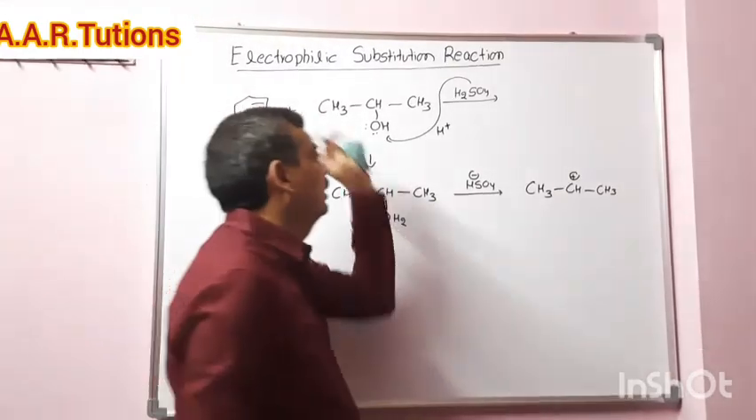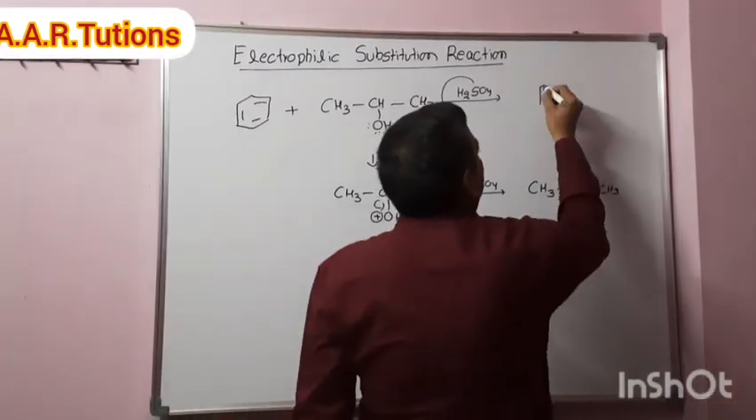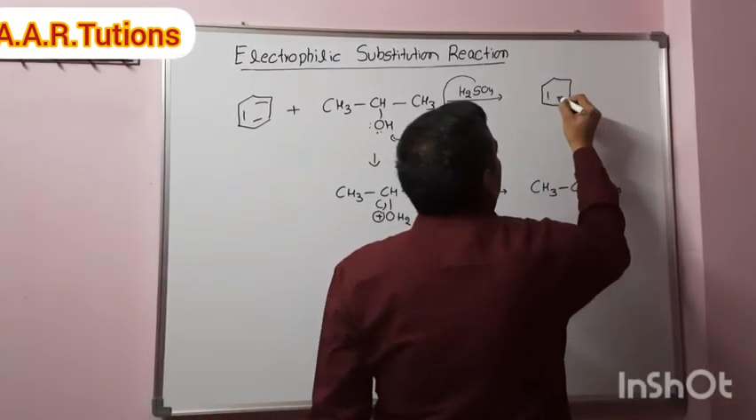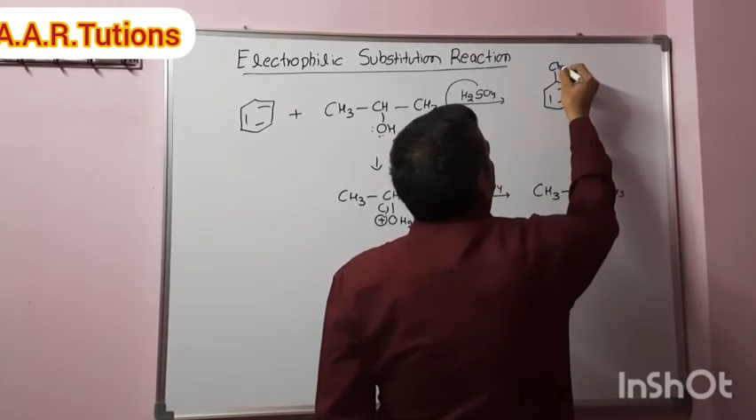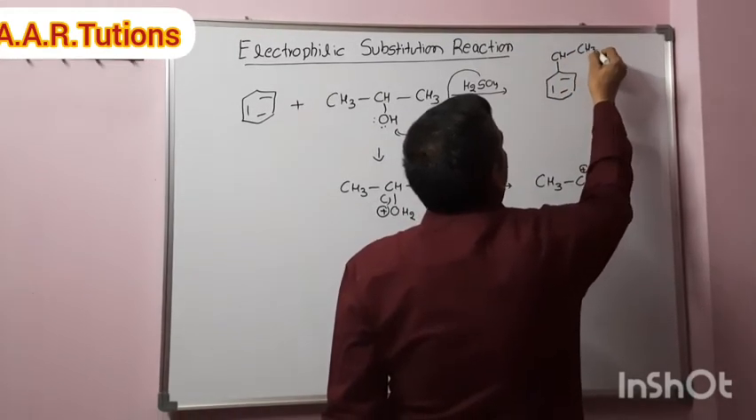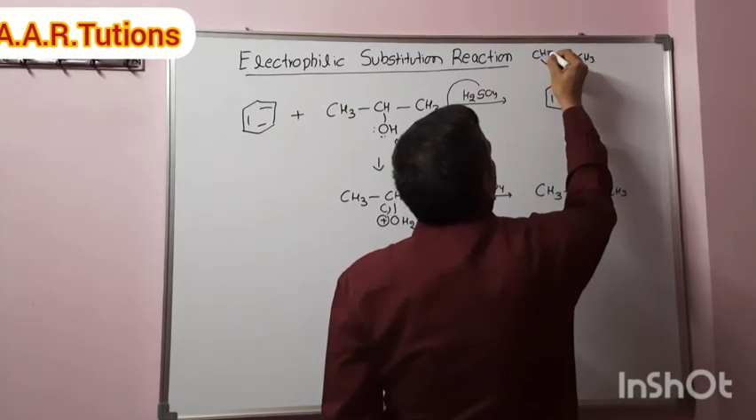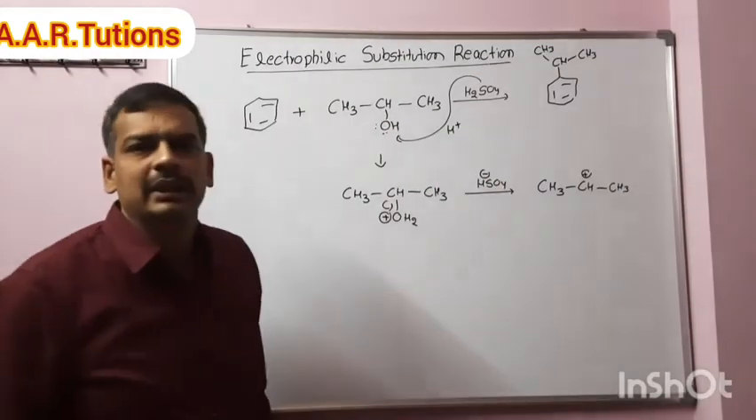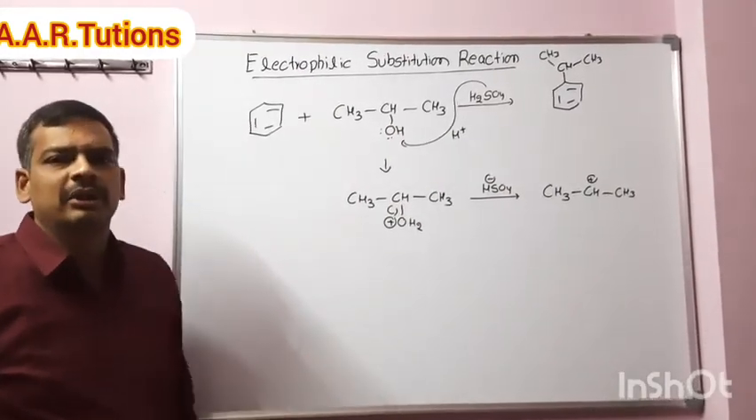This will attack on benzene to give isopropyl benzene. Cumene is the product. Isopropyl benzene is the common name. Cumene is the product formed in this particular reaction. This is also Friedel-Crafts alkylation.